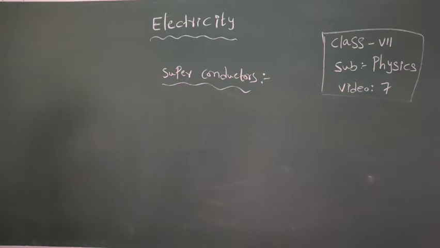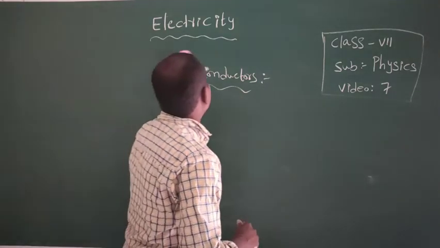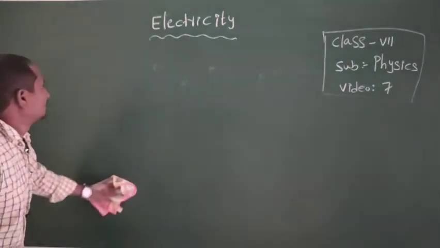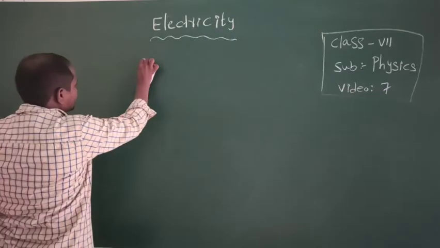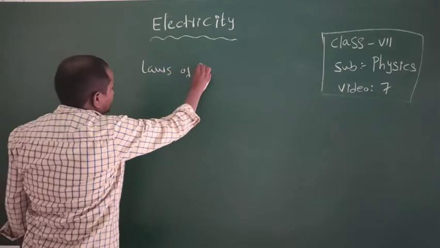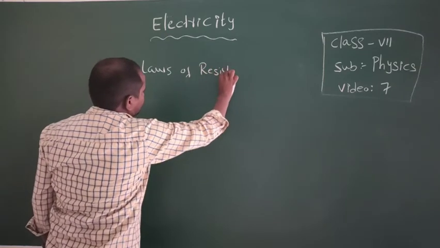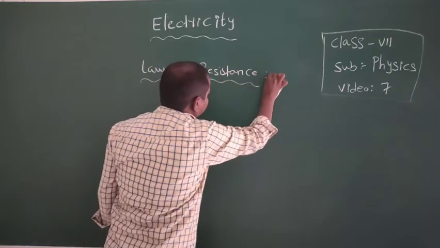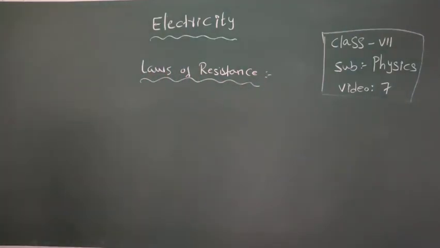Next one, factors affecting resistance. Resistance of a conductor depends upon its nature.